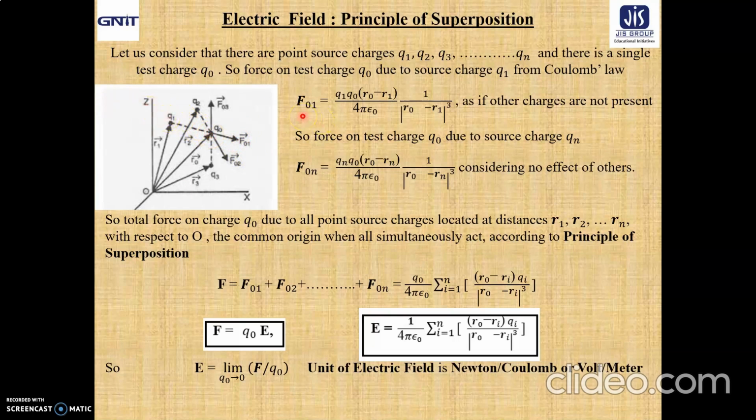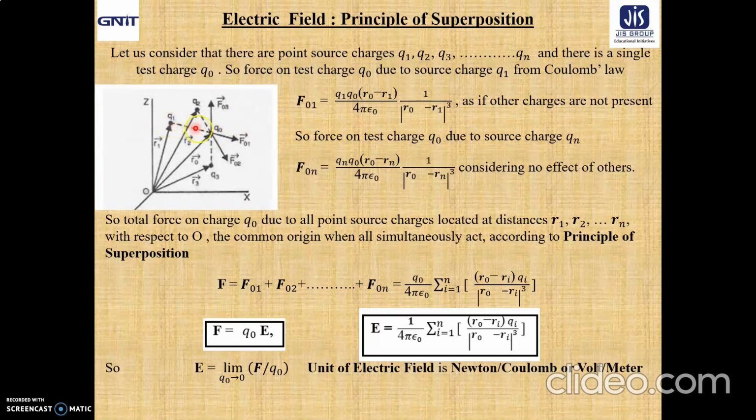According to Coulomb's law, as we discussed in the previous slide, the F01 vector is represented by q0 q1 into (r0 minus r1) divided by 4 pi epsilon naught into 1 by mod (r0 minus r1) whole cube, as if other charges are not present. This is very, very important. Here we have the total field created by a large number of source charges. But when we consider the interaction between two charges, the test charge and the source charge, we consider it as if other charges are not present.